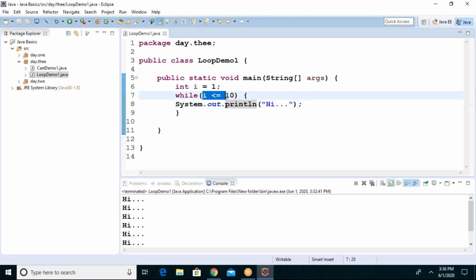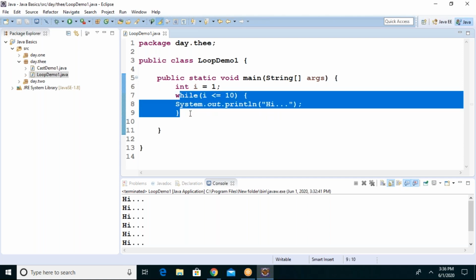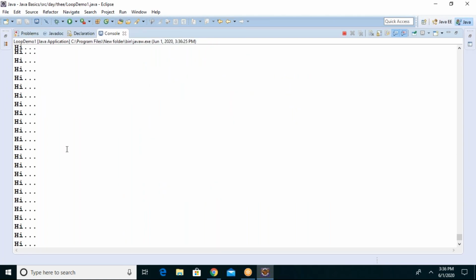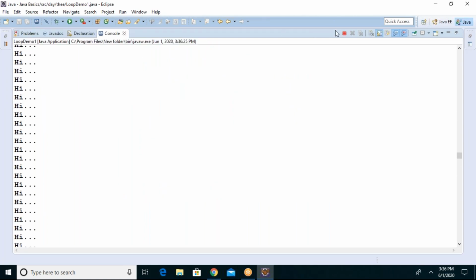It will go back to the condition test. Again, it will be true. It will come and print. How many times will it print like this? Tell me. 10 times? 9 times? Are you sure? Let me check. See, it is continuing. It is not stopping, guys. It is continuing infinitely.